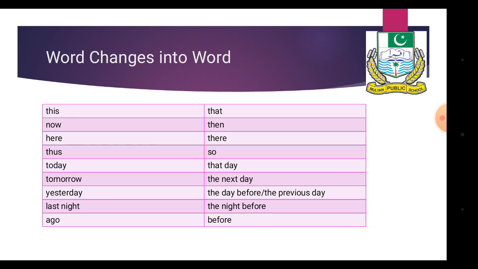These are the major changes that happen. But with practice, you will come to know that there are other types of sentences which have variation in changes as well. But so far as the tense, the pronouns, and these words are concerned, these are the fixed changes that will happen.